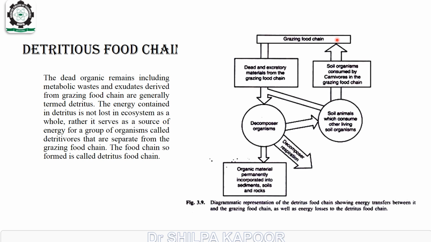Like this is the grazing food chain. It can be any food chain like grass, grasshopper, frog, snake, hawk.